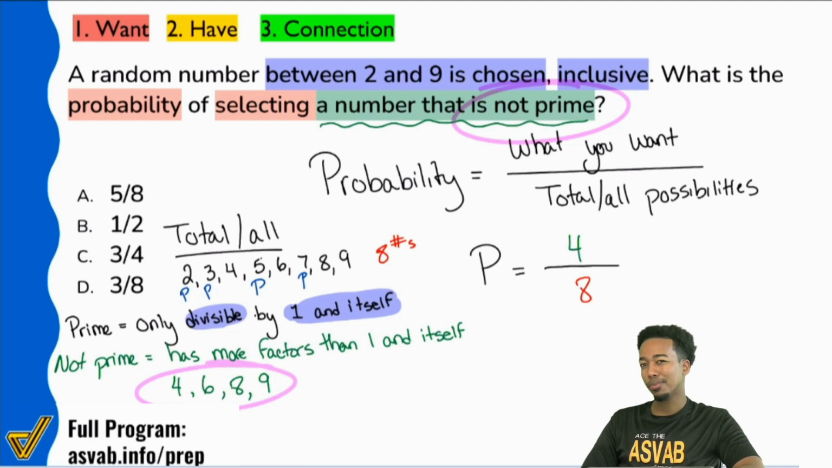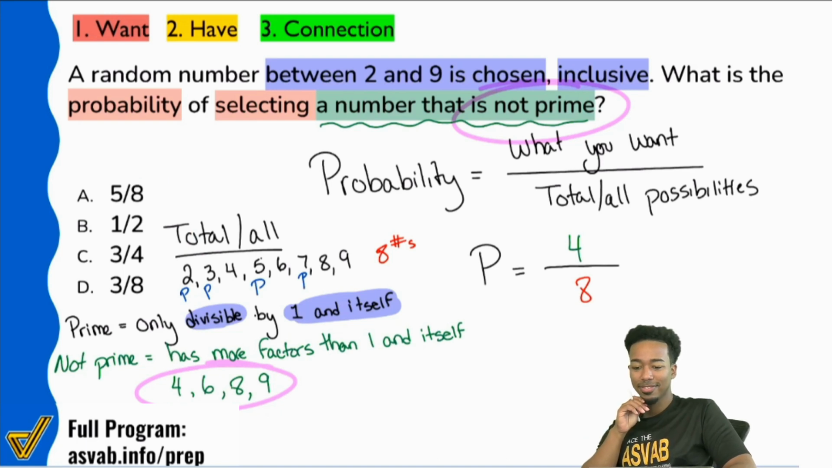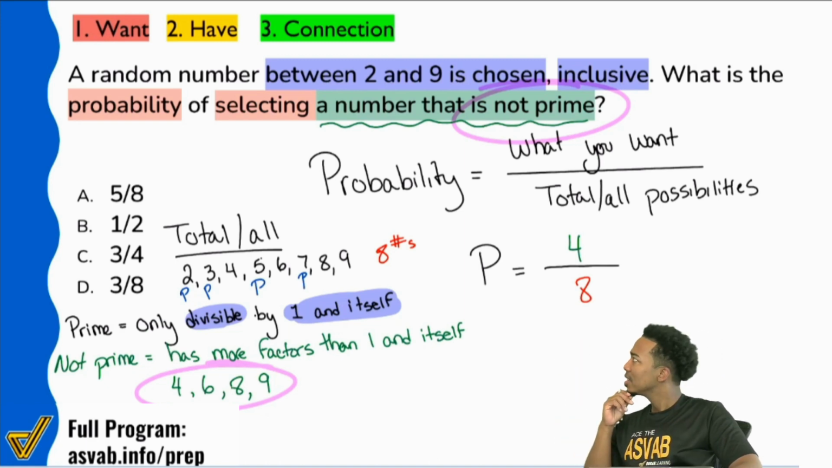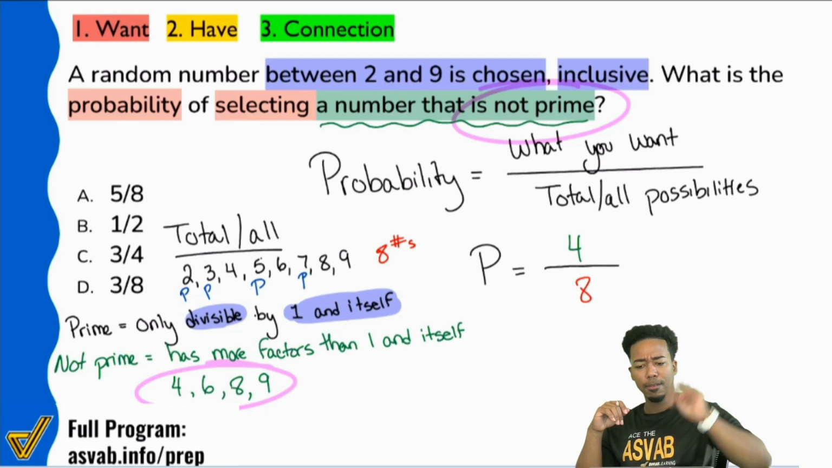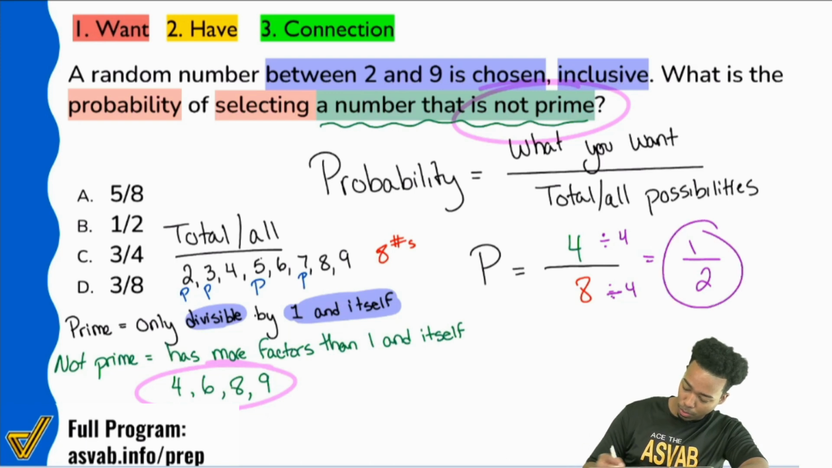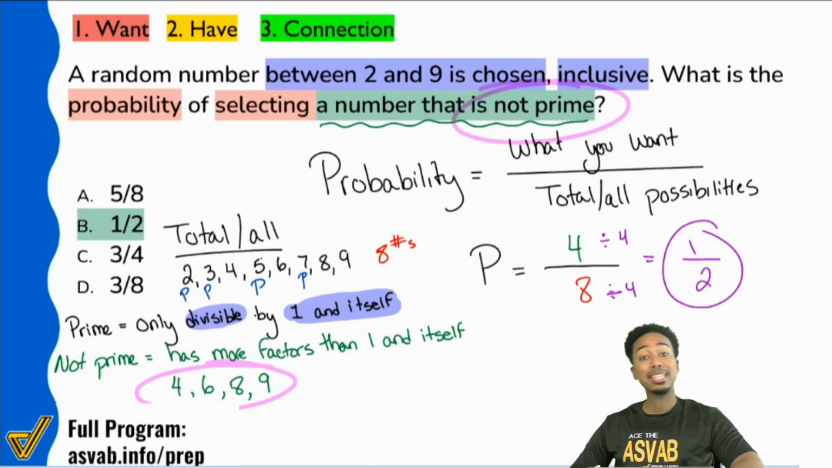Now we have one little issue here. I got 4 out of 8. I know that's correct, but my answer choices, none of them say 4 out of 8. What do I got to do? Right, I got to reduce. I got to simplify. And at that point, once I'm done simplifying, A-okay. So everyone, when I look at 4 over 8 right over here, what are 4 and 8 both divisible by? Both divisible by 4, exactly. And so what we're going to do here is divide by 4, top and bottom, and we will get 1 over 2. And that's what makes the answer here B, 1/2.